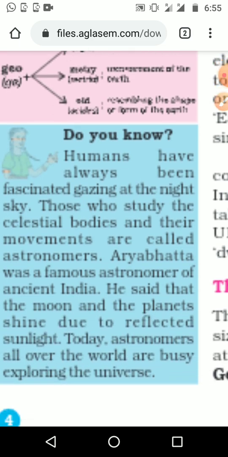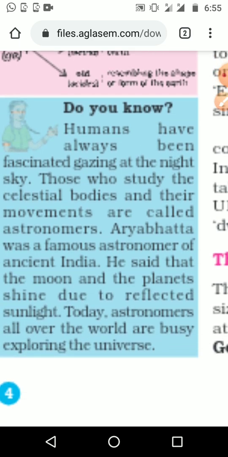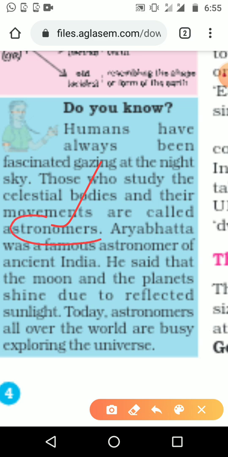Then another fact: humans have always been fascinated by gazing at the night sky. Those who study the celestial bodies and their movements are known as astronomers. These boxes you should read compulsorily, and you will get a one mark question, even a 3 mark question from this part. Then who is an astronomer? The person who studies the celestial bodies and their movements is known as an astronomer.